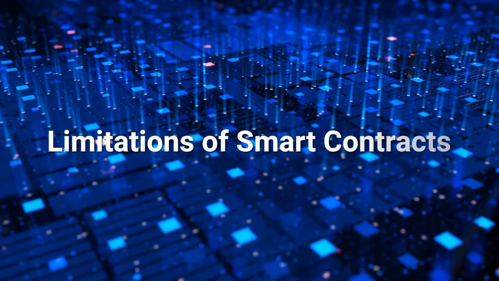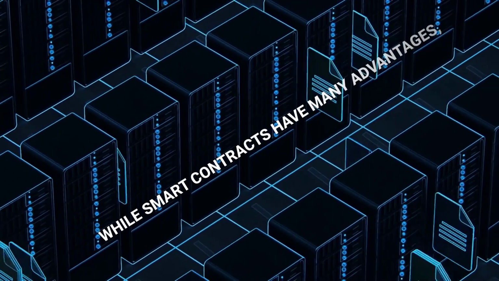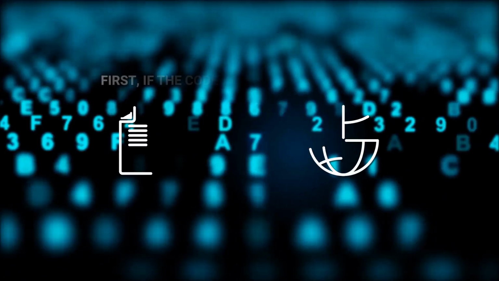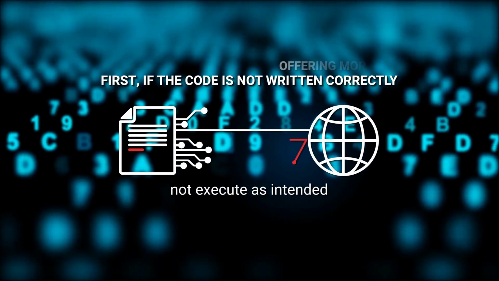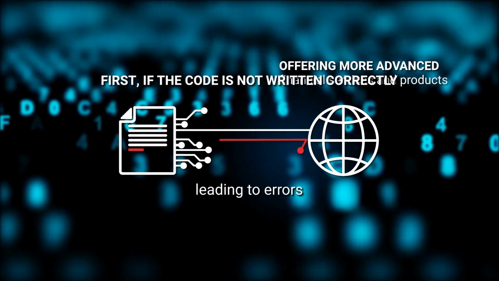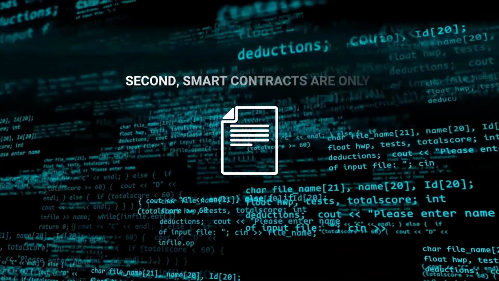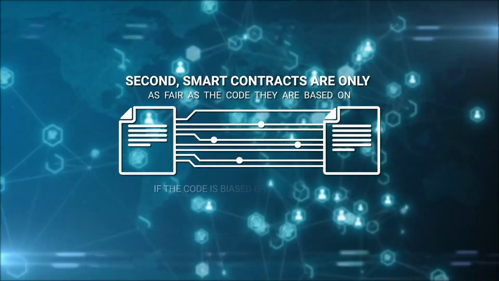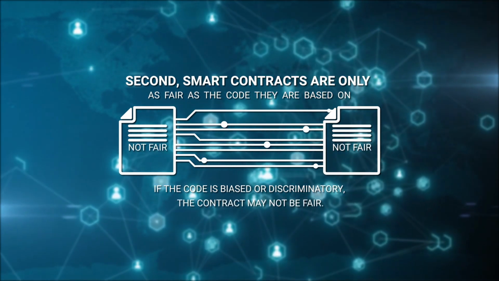Limitations of smart contracts. While smart contracts have many advantages, there are also some limitations to consider. First, if the code is not written correctly, the contract may not execute as intended, leading to errors or disputes. Second, smart contracts are only as fair as the code they are based on. If the code is biased or discriminatory, the contract may not be fair.